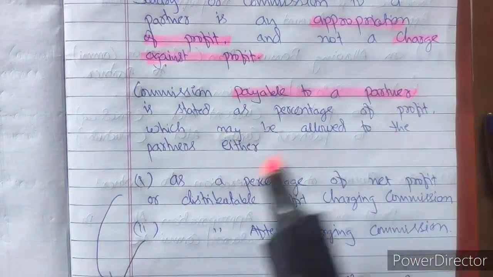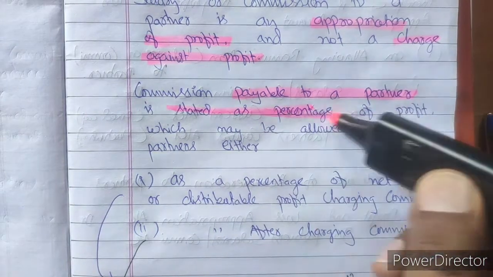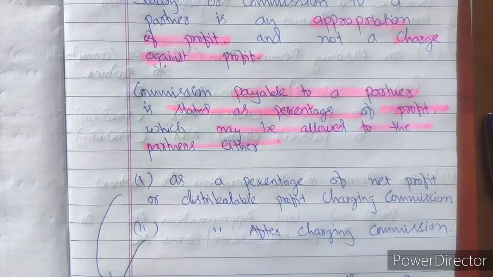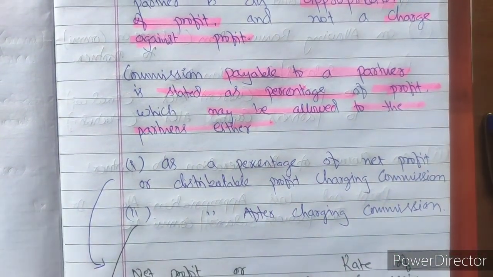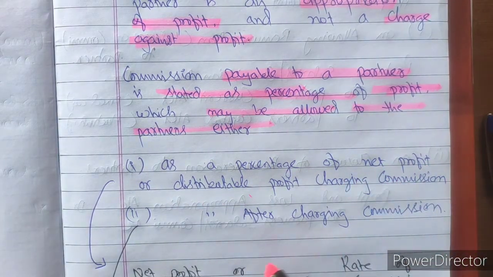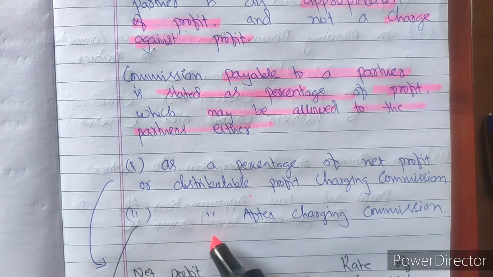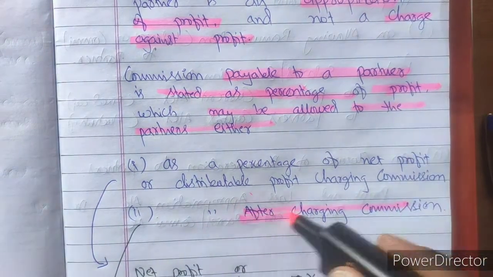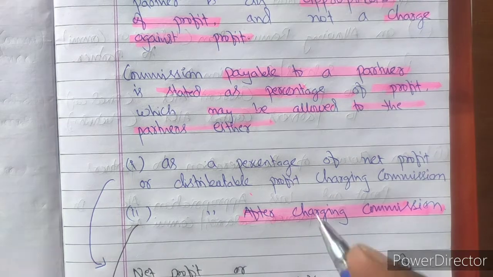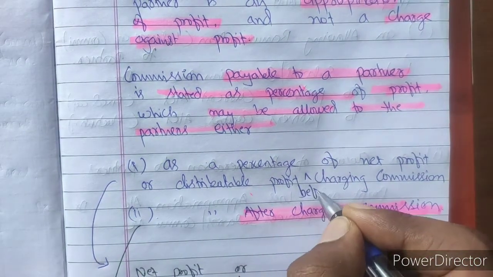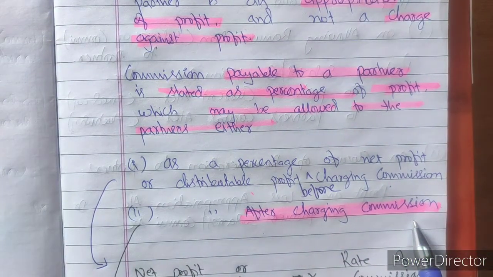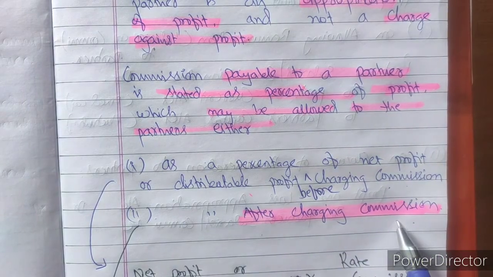Commission payable to a partner is stated as a percentage of profit. Now this percentage of profit can be allowed in two ways: as a percentage of net profit or distributable profit before charging commission, or as a percentage of net profit or distributable profit after charging commission. So the commission paid to a partner can be paid in two forms, before charging commission and after charging commission.